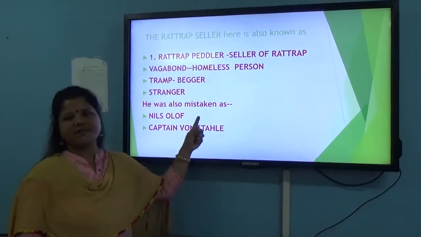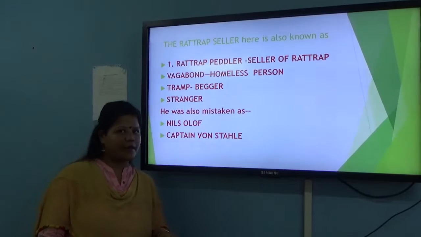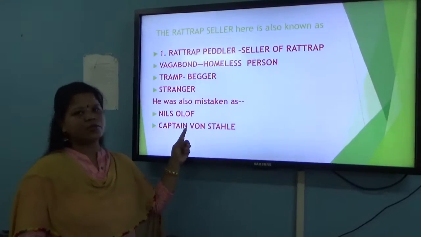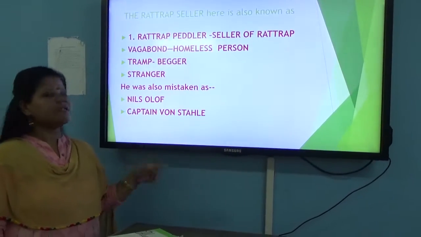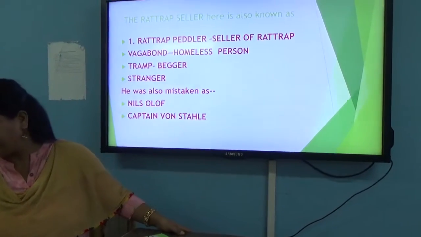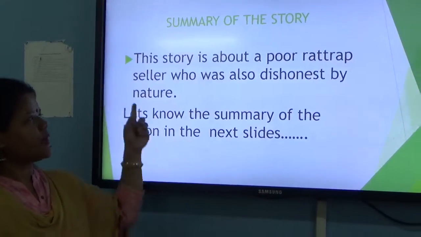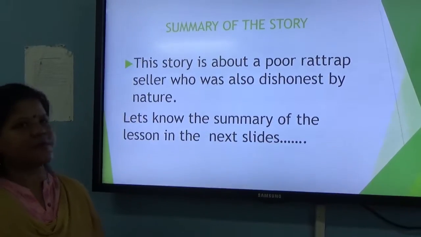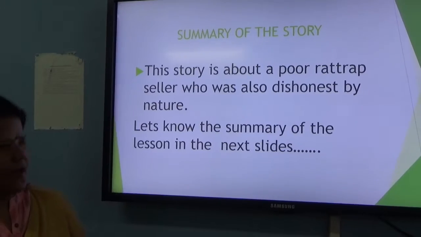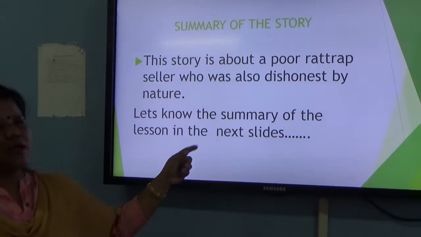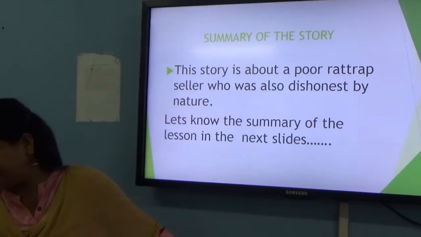He was also mistaken as Nils Olof and Captain von Stahle, because in the story you will find that he was mistakenly called Nils Olof and Captain von Stahle. Next, the summary of the story is about a poor rattrap seller who was also a dishonest person by nature. So let's know the summary of the lesson in the next slides.